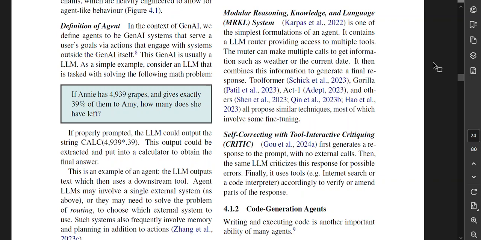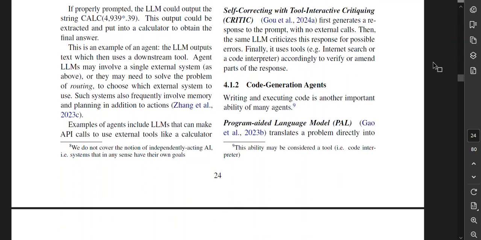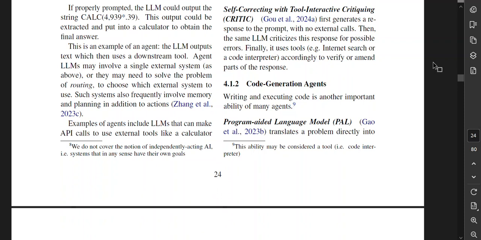Self-correcting with tool interactive critiquing first generates a response to the prompt with no external calls, and then the same LLM criticizes the response for possible errors. Finally, it uses tools such as internet search or a code interpreter to verify or amend parts of the response. Code generation agents.